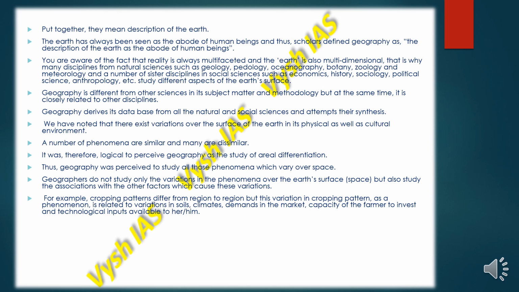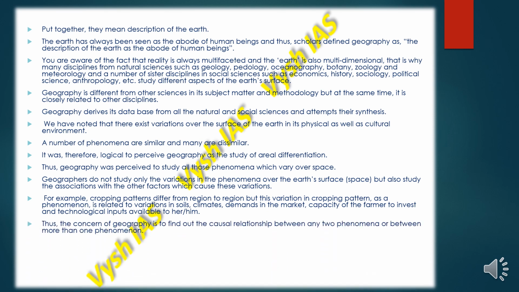For example, cropping patterns differ from region to region and even from soil to soil. But this variation in cropping pattern as a phenomenon is related to variations in soils, climates, demands in the market, the capacity of the farmer to invest, and the technological inputs and machines which are available to him or her.